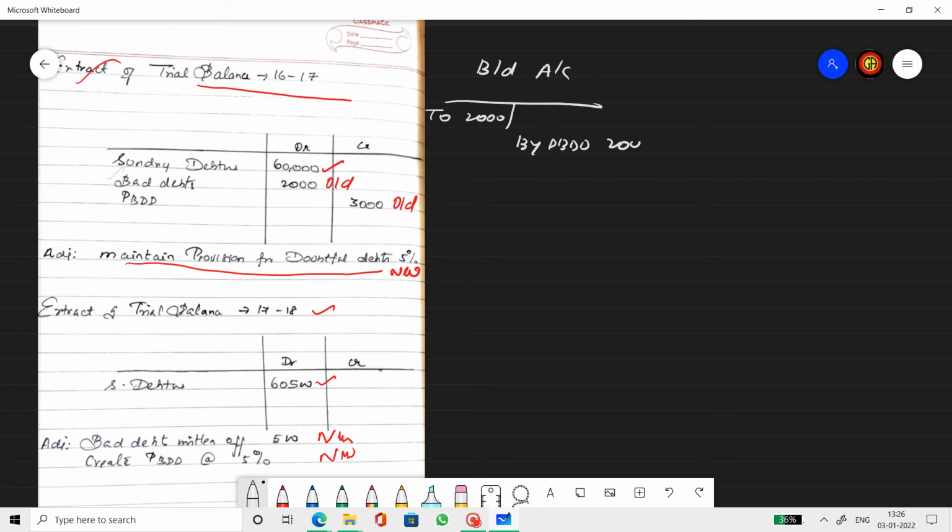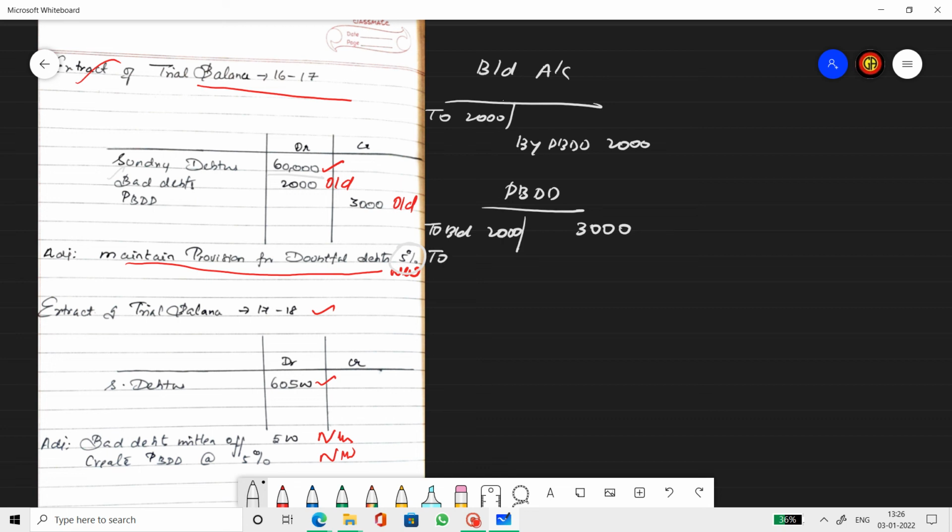There is no further bad debts in that year. Then you prepare provision for bad and doubtful debts account of that year, where opening balance is 3,000 rupees and bad debts transfer is 2,000 rupees. Alright, now they say create 5% provision on 60,000. 60,000 into 5% is what? 3,000 rupees.